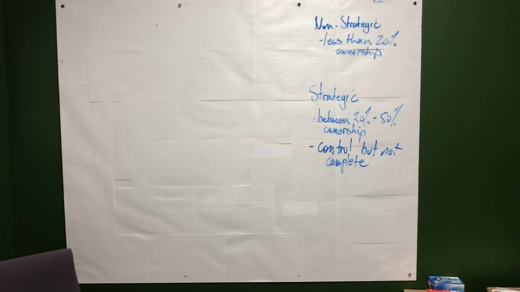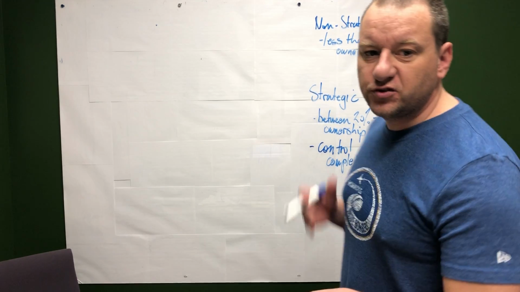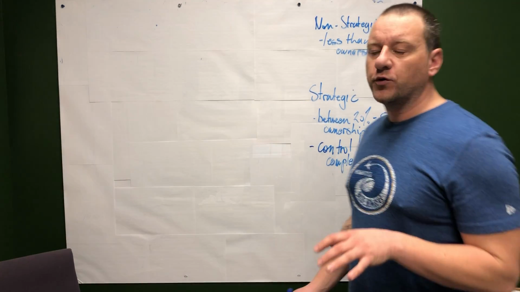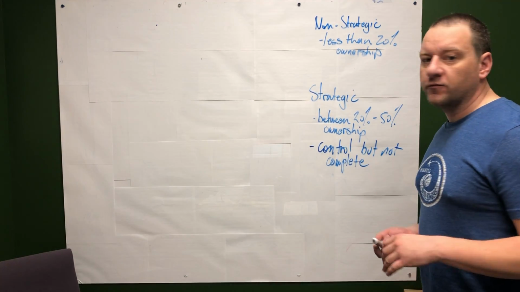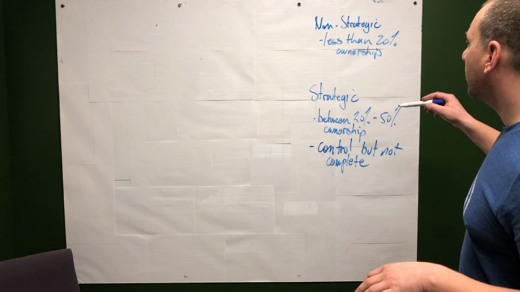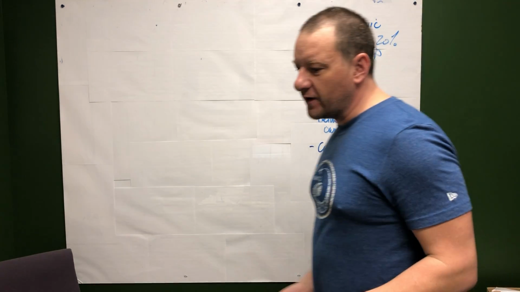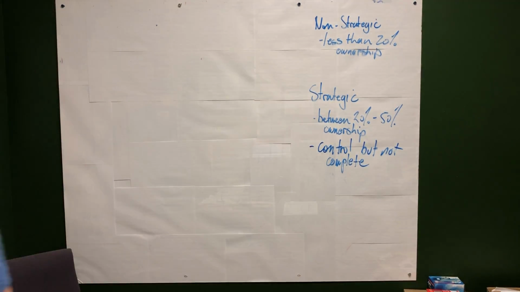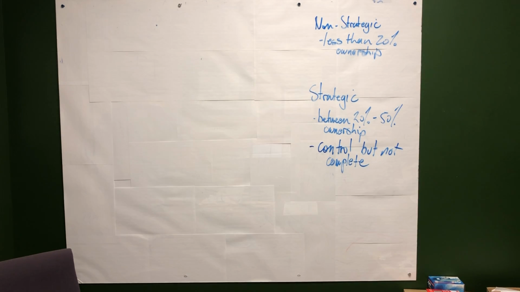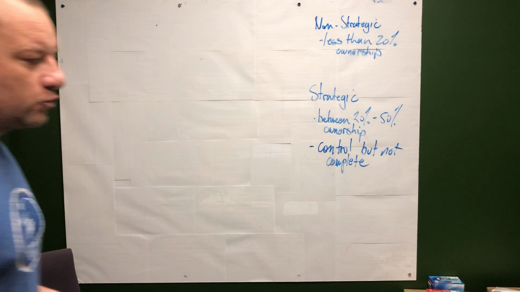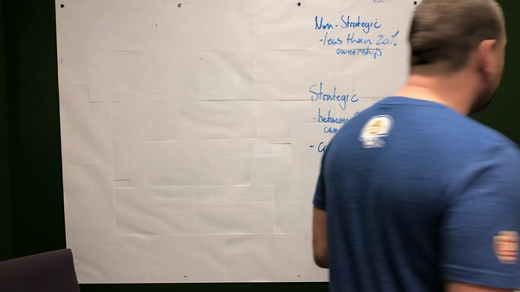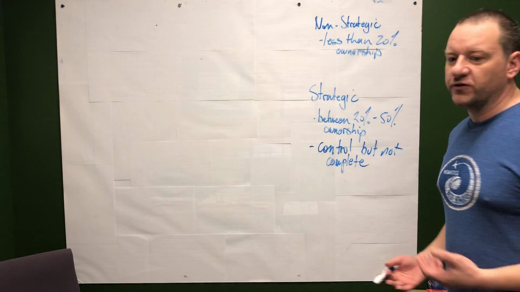Okay, so today what we're going to do is look at strategic investments. Just a little recap. What we've done for chapter 15 up until today was non-strategic investments, okay? That's where we're buying shares of a company or we are buying debt, which are bonds of another company, okay? Giving us less than 20% ownership.